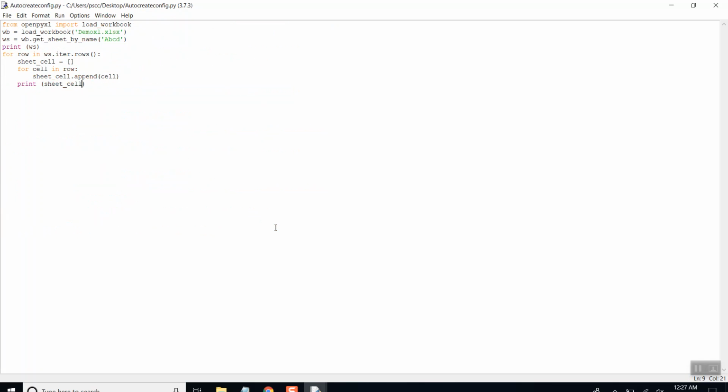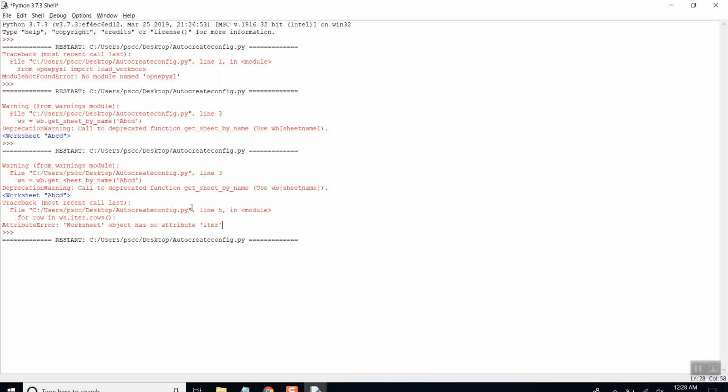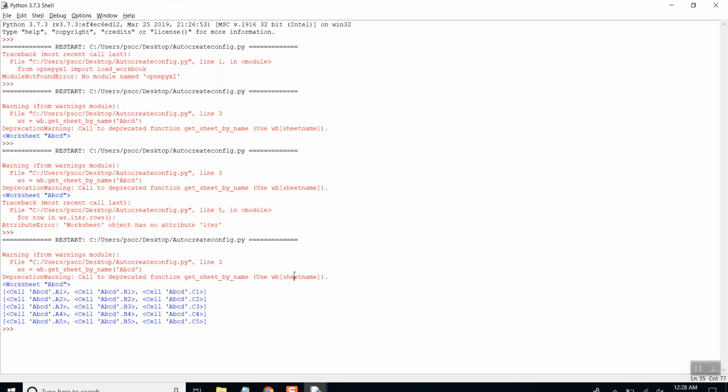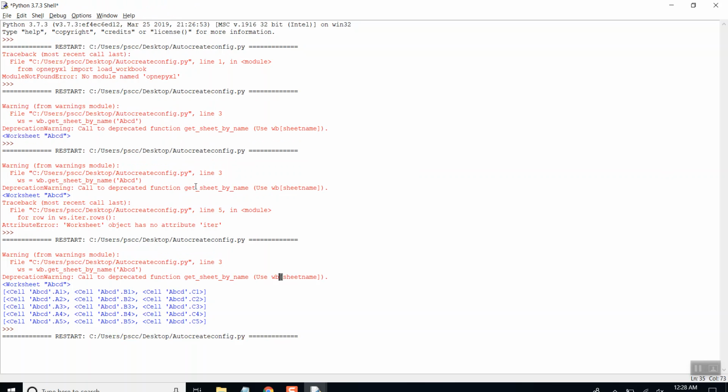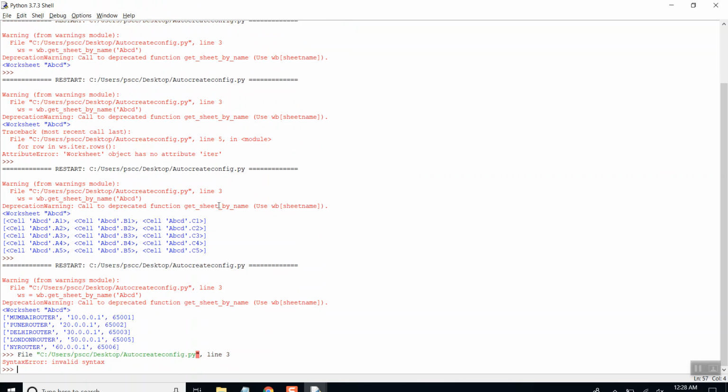So iter. Something is wrong. What have we done wrong? Iter row. Alright, so this kind of stuff you will be seeing if you don't put values over there. We don't want to access the cell, we want to access the value of those cells. So we need to put dot value, so you get the correct output you wanted. Alright, this is the correct data we wanted to get.